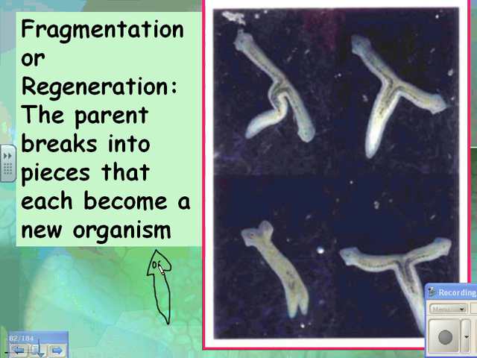They have eye spots here, which are sensitive to light. And so for this one, they just put a little cut in here and a little cut at the end, and they grew back. With this one, they cut it down a little further here, and it grew back 2 heads. How cool is that? So lots of organisms can do this, like a starfish, for example.